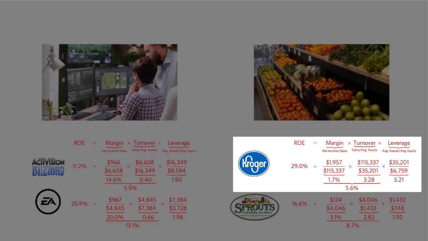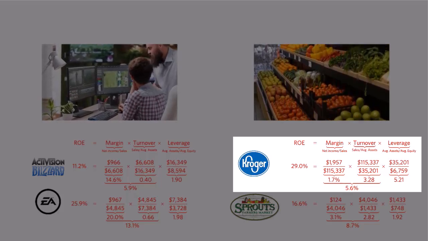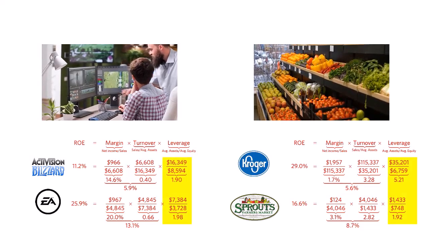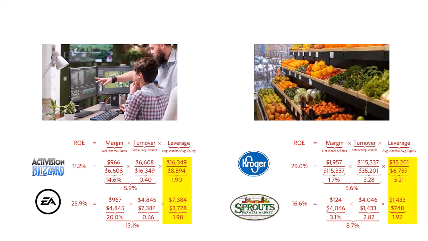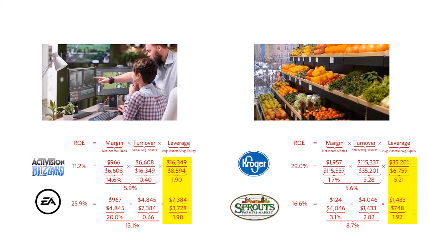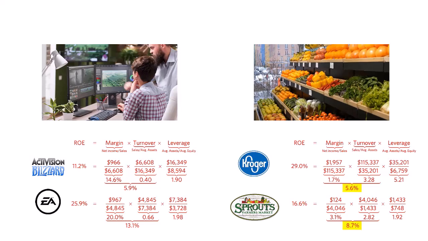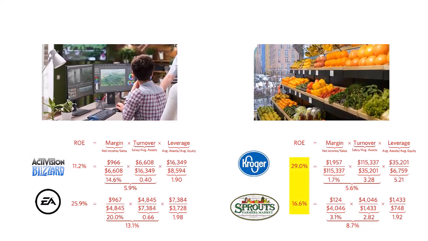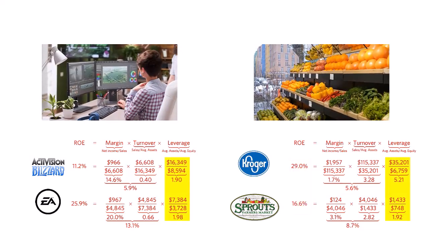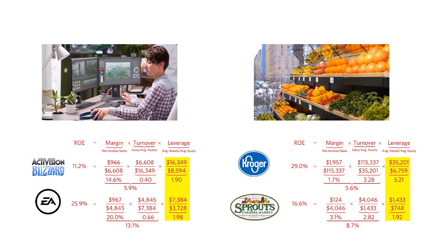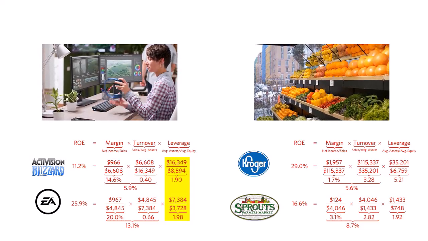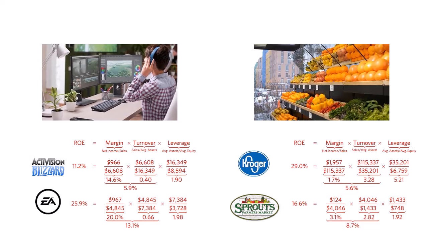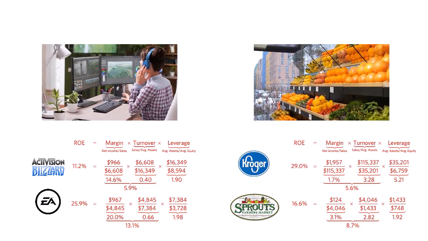Kroger has the highest return on equity out of the companies, and we can see that this is driven by its much higher leverage. The other three companies have about $2 of assets per dollar of equity, while Kroger has more than $5 of assets per dollar of equity. While Sprouts has higher return on assets than Kroger, it has lower return on equity. This is because Sprouts has a low leverage level, similar to that of the video game companies. Activision Blizzard and Electronic Arts have similar leverage ratios, so their return on equity differences are driven almost entirely by differences in return on assets.